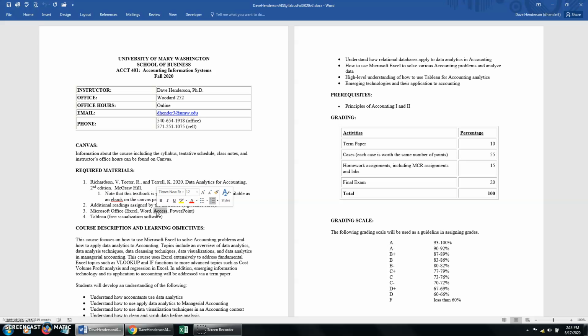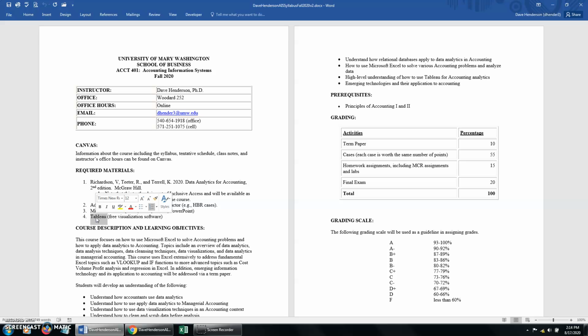All right. The other one that we'll be using is Tableau, and this is data visualization software, and we'll be using this towards the end of the semester, probably starting in November or so. It lets you do some really nifty graphs and visualize data, which is important for data analytics. So we do have a little bit of time before we have to install Tableau. But with Excel, make sure you can run Excel, and then probably in a couple weeks from now, we're going to start getting into Microsoft Access. So you do have a little bit of time to make sure you can get your hands on Microsoft Access, okay?